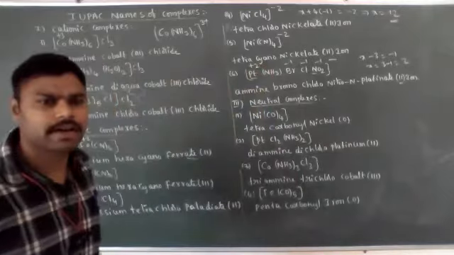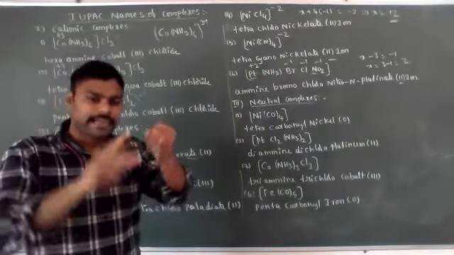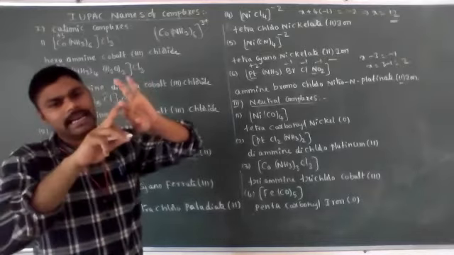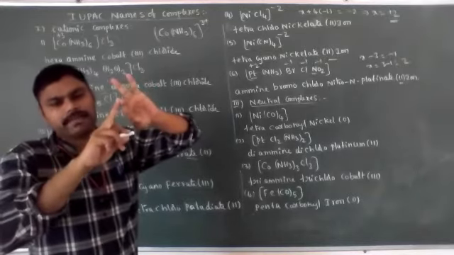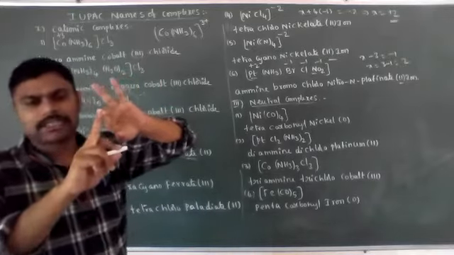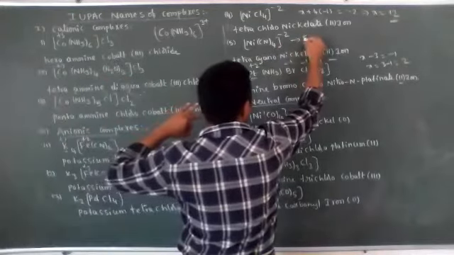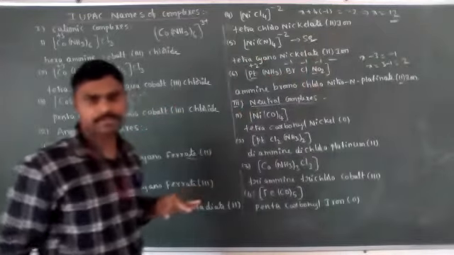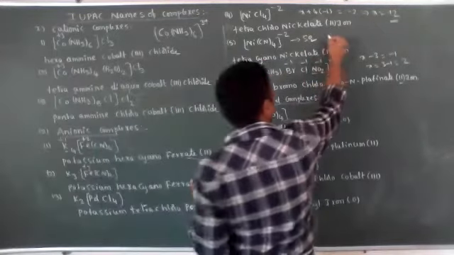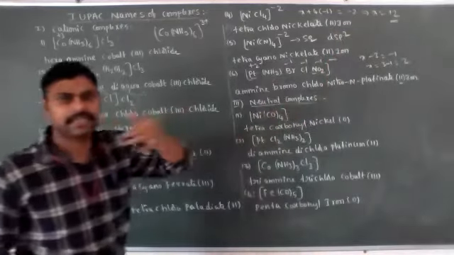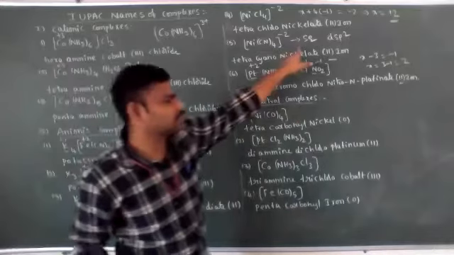And one more thing, ma'am, except the nickel group, nickel, palladium and platinum. Nickel in coordination number 4 with strong field ligands like CN, its structure is a square planar complex. Hybridization is dsp2. I will tell you next in the theories of complex compounds, where we will discuss it very clearly.